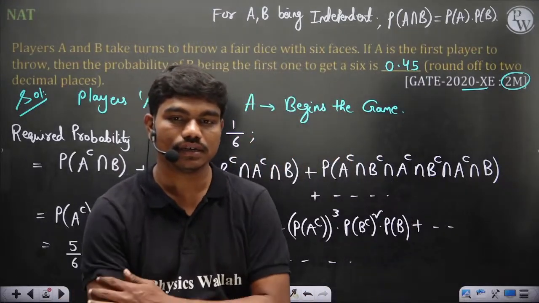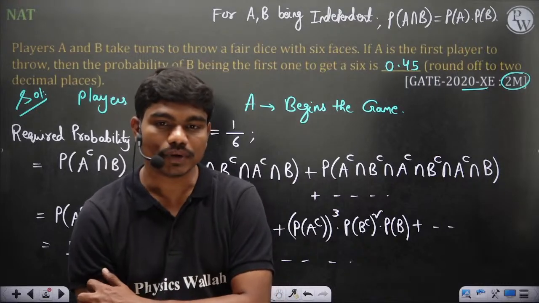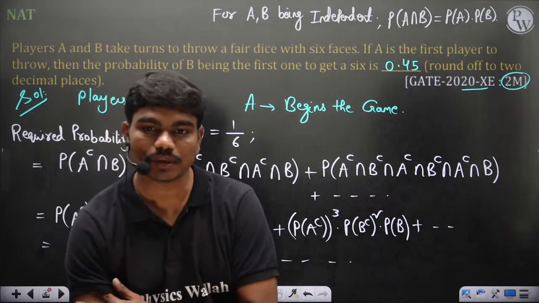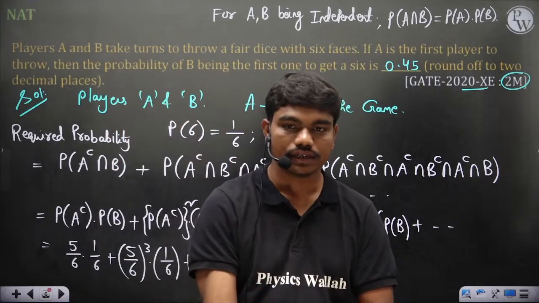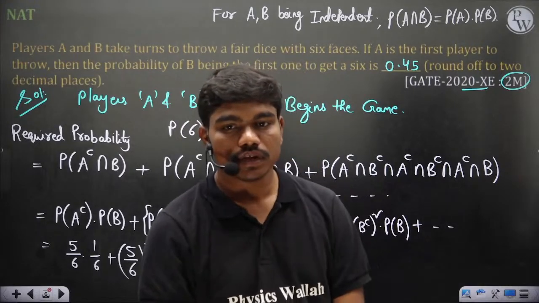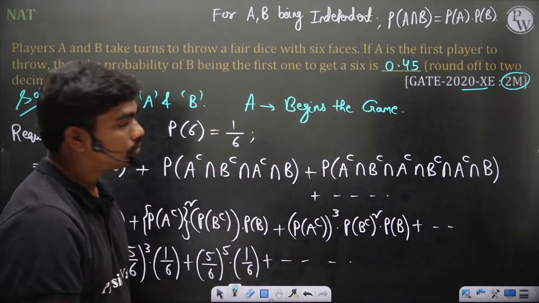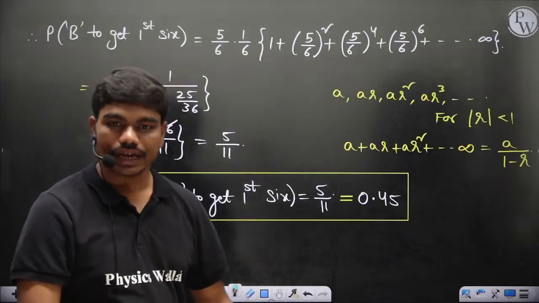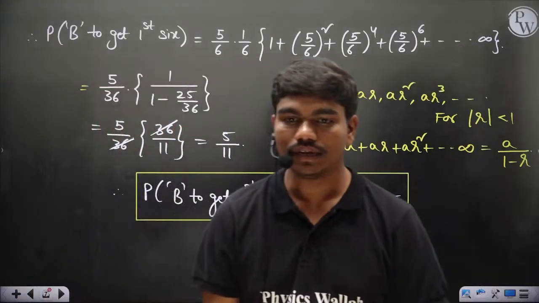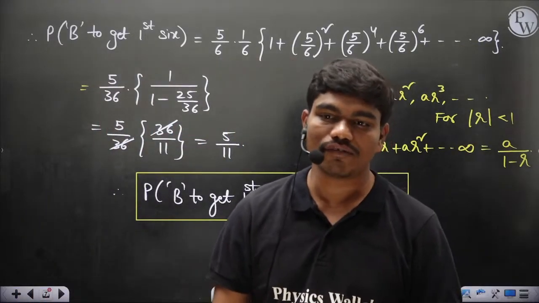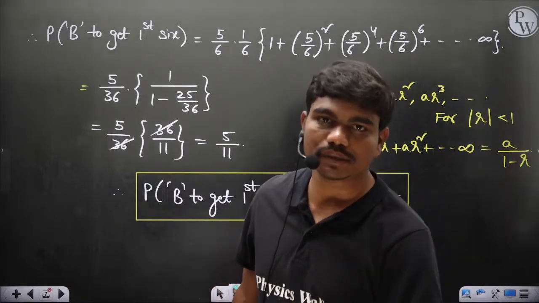But the probability of B is equal to 1 minus the probability of B not getting it. This is a very straightforward approach. Or you can find the winning of A, that can also be done. One of them has to win, so the probability of B winning the game is nothing but 1 minus the probability of A winning the game.